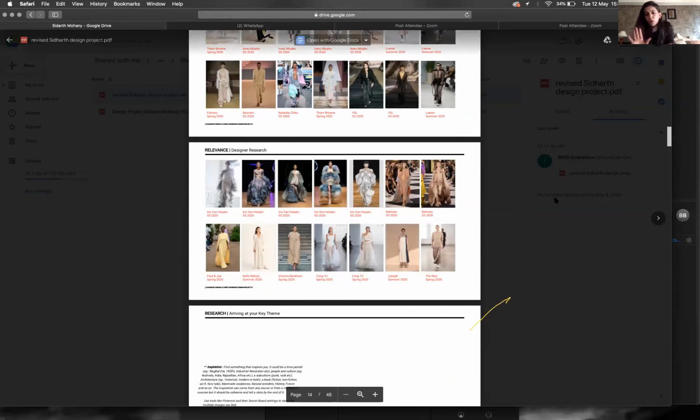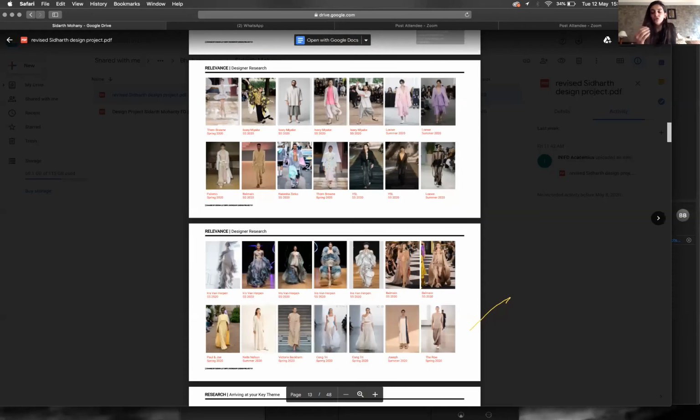So guys, you don't have to choose only one kind of aesthetic. You can choose different kinds. You can have a range of different designers here, because we're not asking you to copy these designers. We're saying, see everything out there that you think fits within the trend that you're working with, and then make something 100 times better than that. So you can absolutely have your designer research like this with different kinds of designers doing different things, as long as they tie into your thought process.